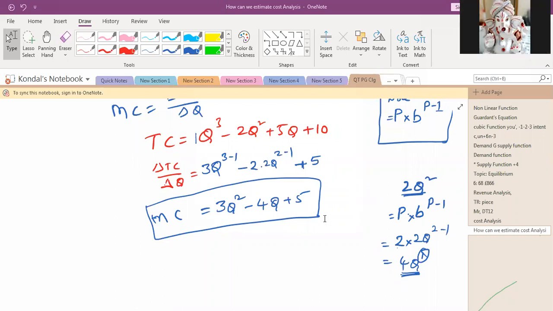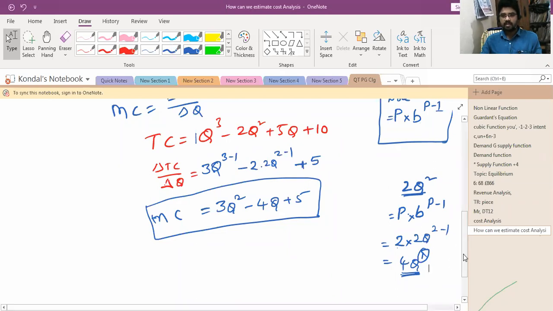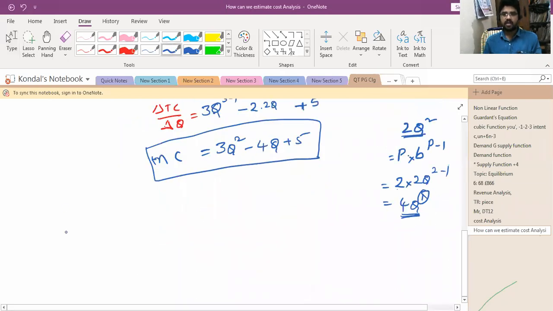Yes, sir. When we don't know the Q value, we find the AC and MC, but we don't know the exact value. So here we can assume, for example, that Q is equal to 2, and find AC, MC, and TC.